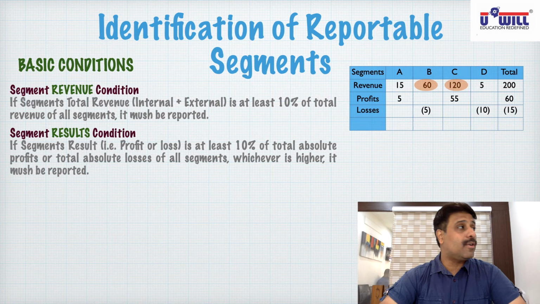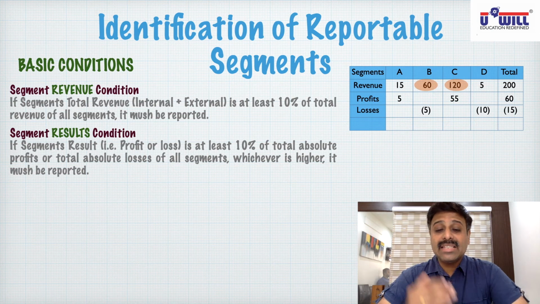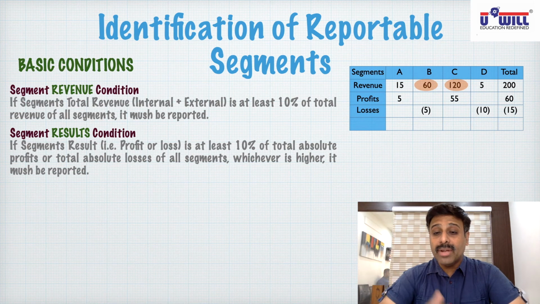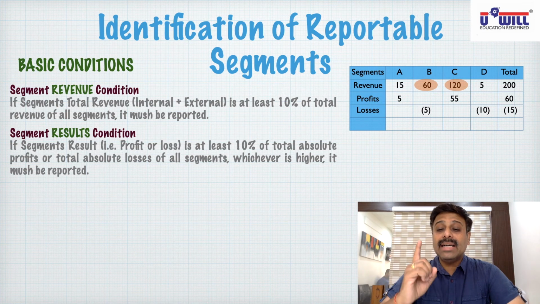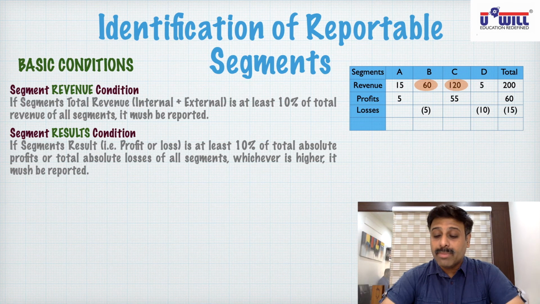Now you do 10% of 60. What is 10% of 60? 6. Now, does segment A have more than 6 lakhs of profit or loss? No, it's only 5. It will not be reported as per this condition. Does segment B have more than 6 lakhs of profit or loss? No, only 5. Ignore the negative sign. No, it won't be reported.